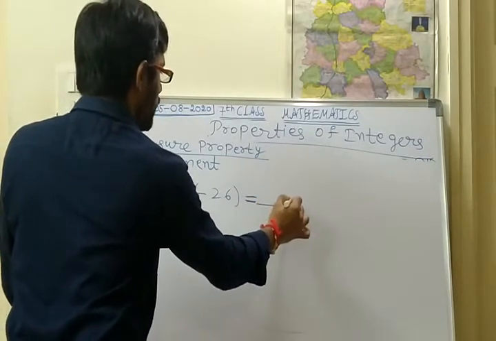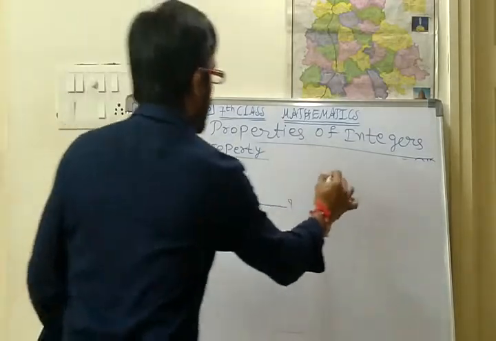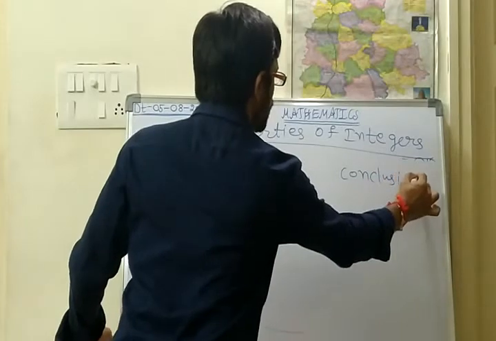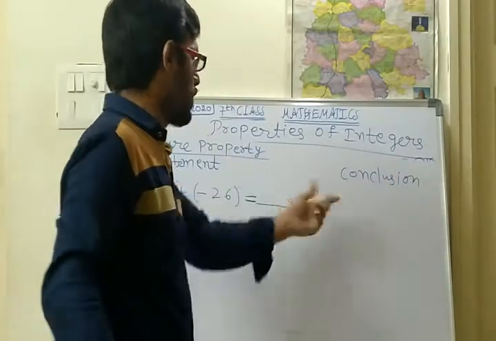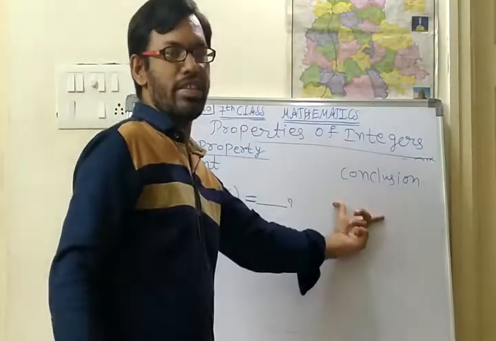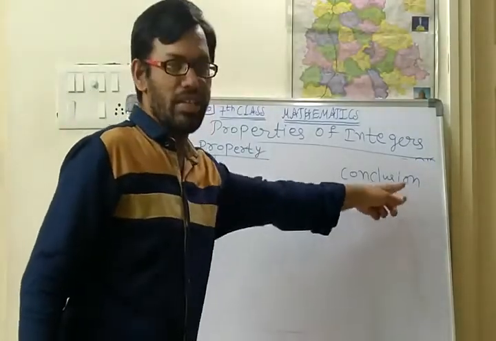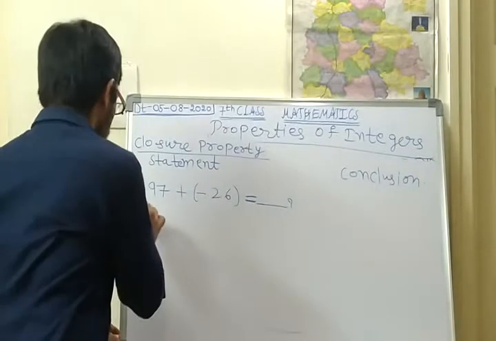You will find this answer and here you write down the conclusion. So how should you write the conclusion? This statement is an integer. If this is also an integer, it means this statement is an integer. You should write that down.